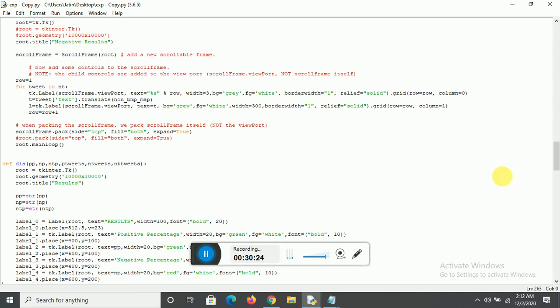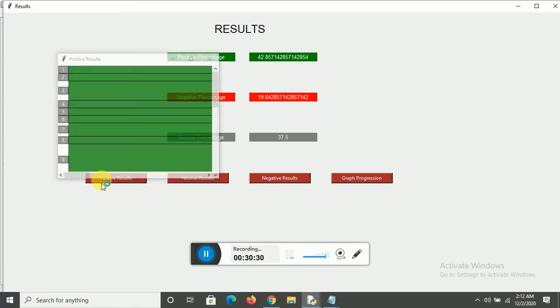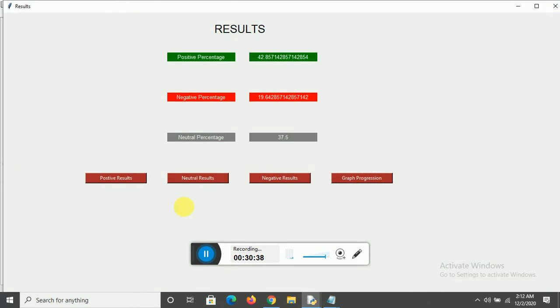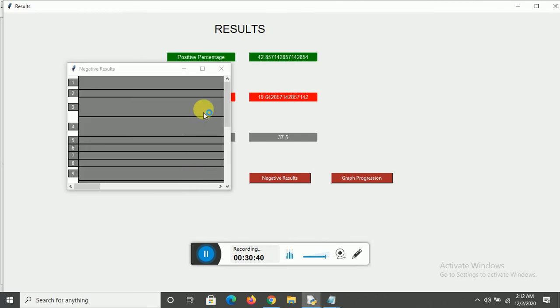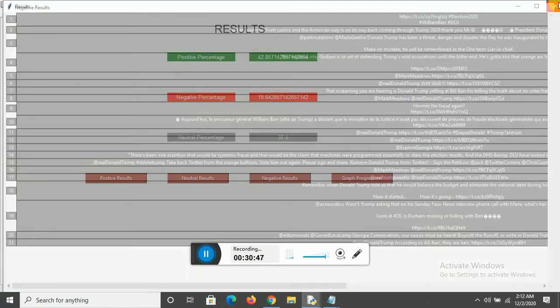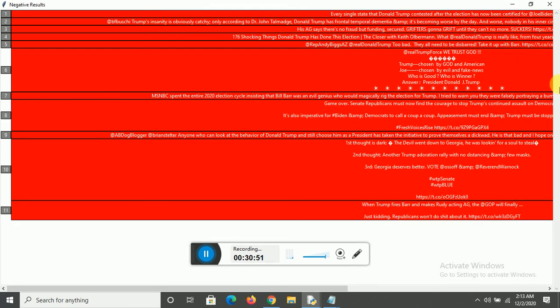Okay, so now let's see. These are the positive results that we are showing you. It's in green. So these are all the positive results. These are the neutral results which are showing in gray, right? And these are the negative results that are showing in red, right?